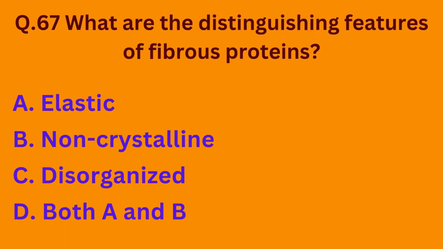Question number 67. What are the distinguishing features of fibrous proteins? Option A, elastic. Option B, non-crystalline. Option C, disorganized. Option D, both A and B. So basically both A and B are the features of fibrous proteins. Fibrous proteins are elastic and non-crystalline. So the correct option is option D.